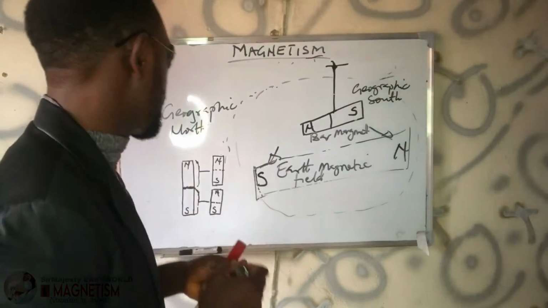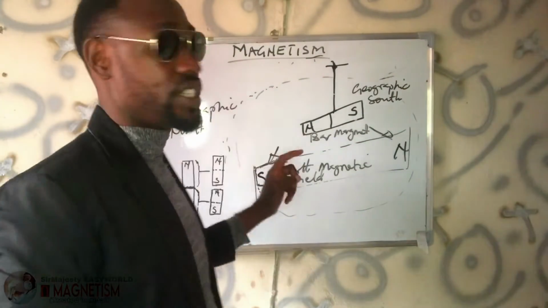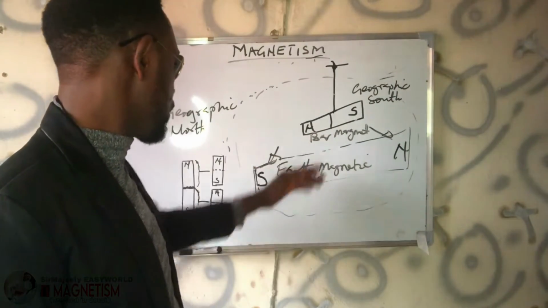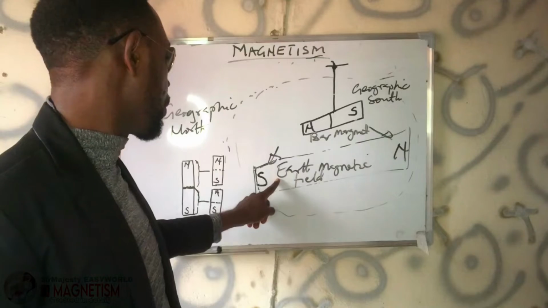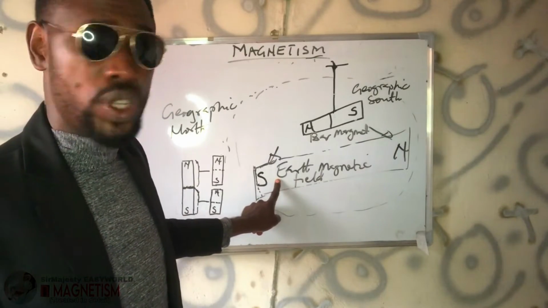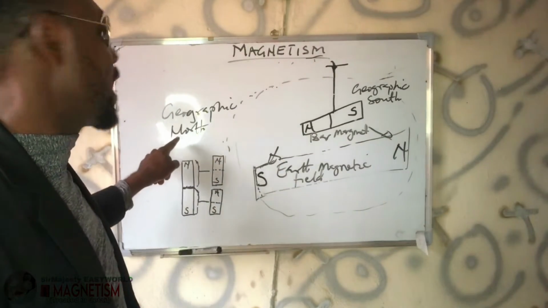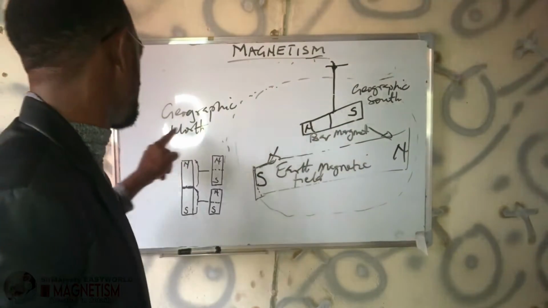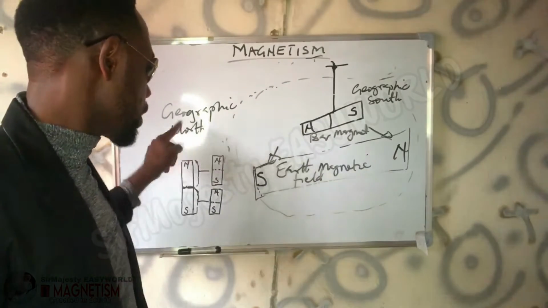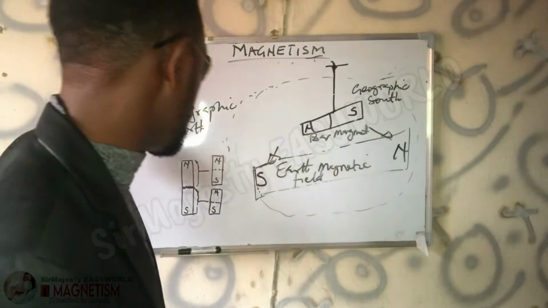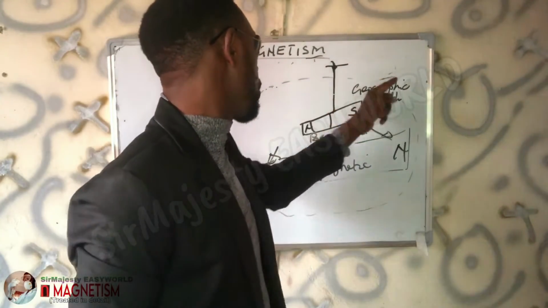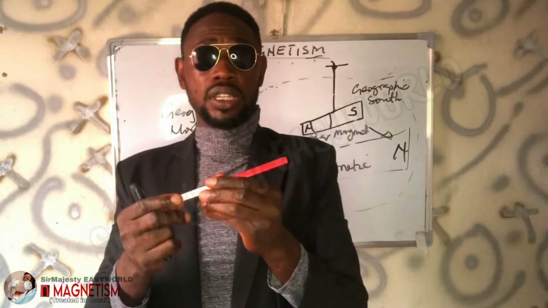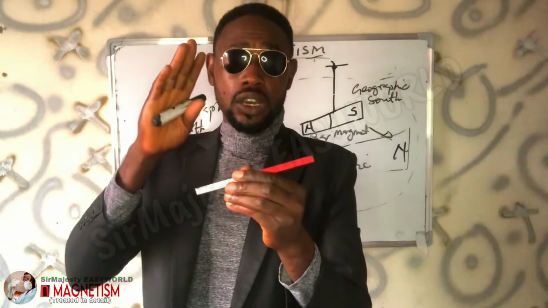So this implies that if you want to know the direction you are traveling, that point where the magnet bends towards shows the south pole of the Earth's magnetic field, which is equivalent to the geographic Earth north. Meaning, this north part of the magnet shows that you are traveling in the northern part. If this place points this way, it means that here is the north, and here you are traveling towards the geographic south. So the poles of a bar magnet or the needle in a compass rhyme exactly with